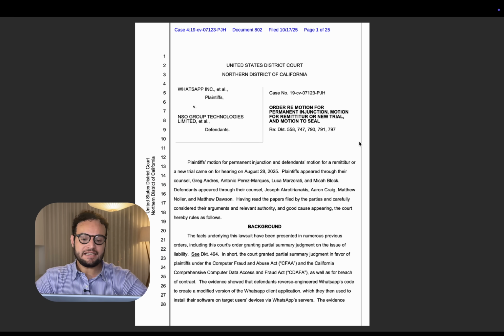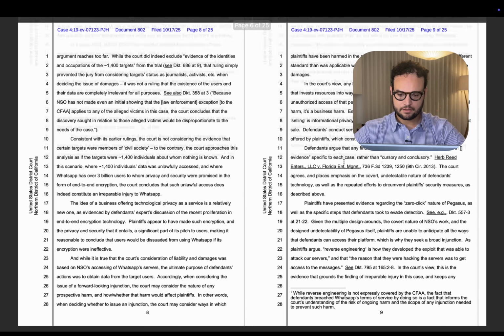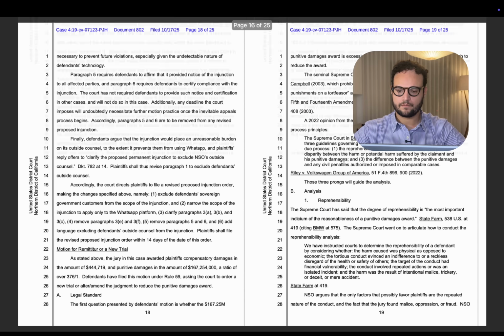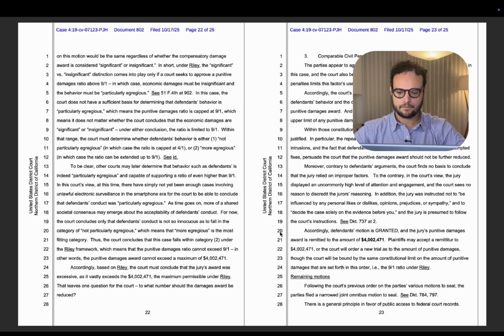You may see that there are several topics in this document that are not relevant for this video, so let's concentrate on the order referring to the motion for remittitur or new trial. Okay, here it is. Here's the twist. The federal judge just reduced that amount to roughly $4 million, saying the original verdict was too excessive. So what just happened here, and how does this connect to your bar exam?